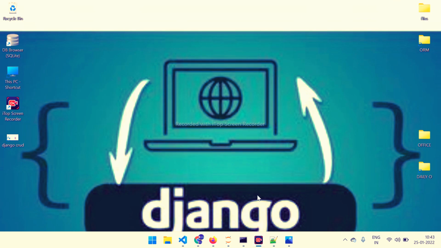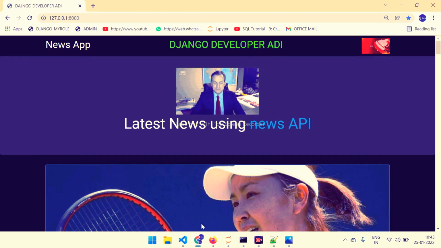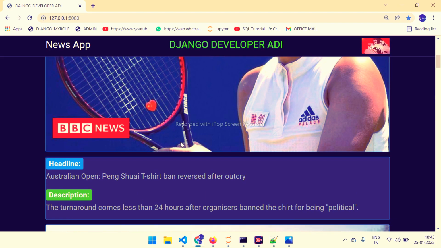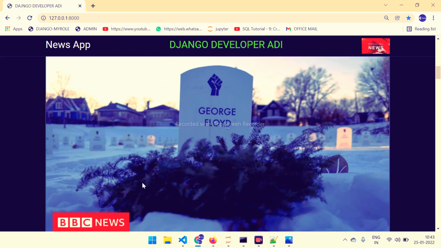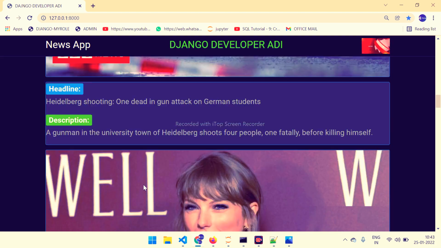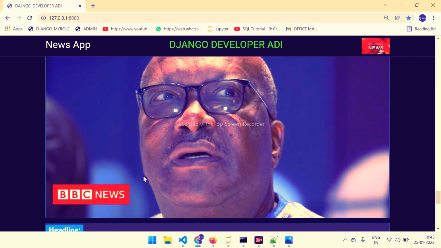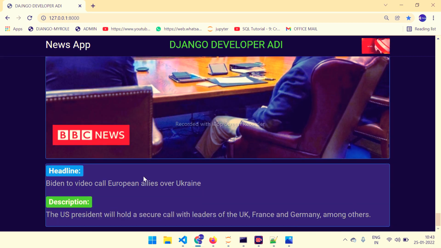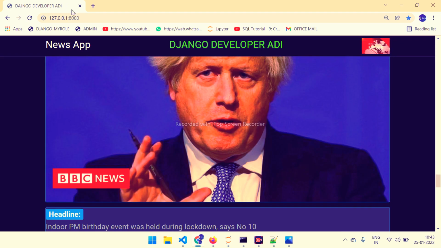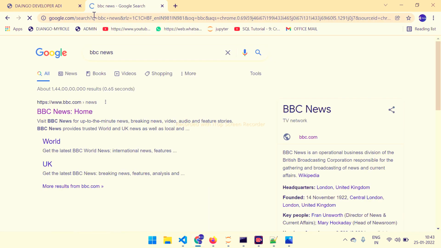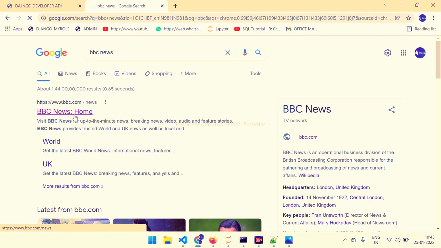So let's go to our topic. This is the news application, a news web application. News web is my title name. It is a BBC channel we have developed. If you want you can go and check it. It is live news. I will show the same project in live execution. In BBC news, if you want you can go and check it live. Please type here BBC live, BBC news, and just click on the first one.